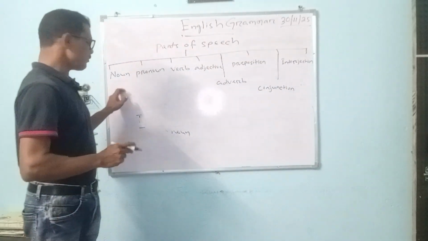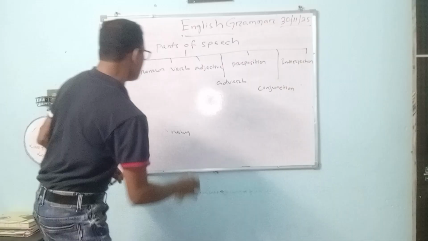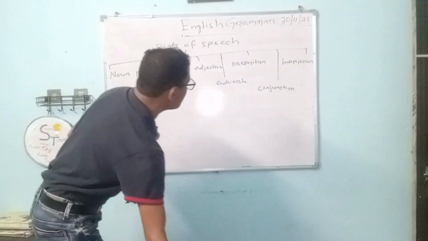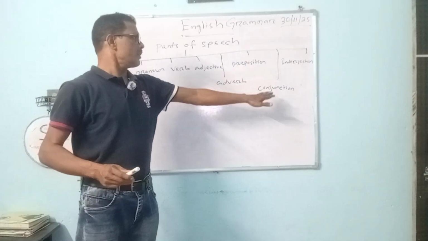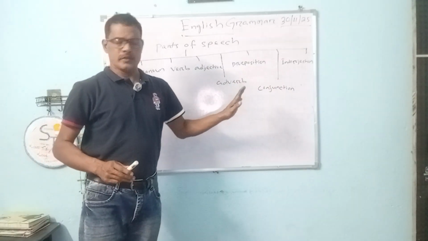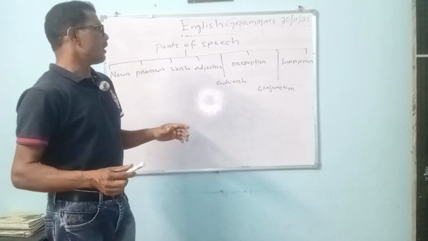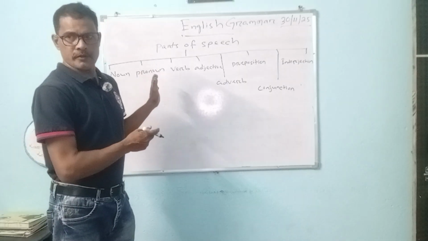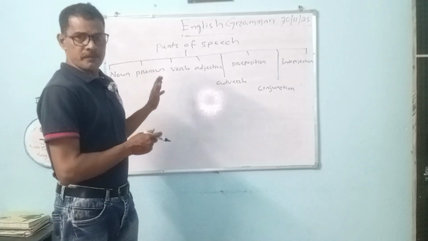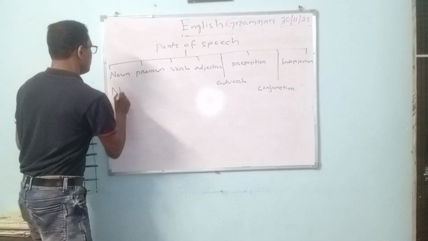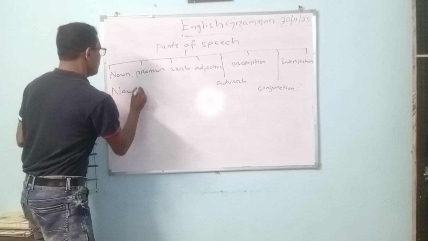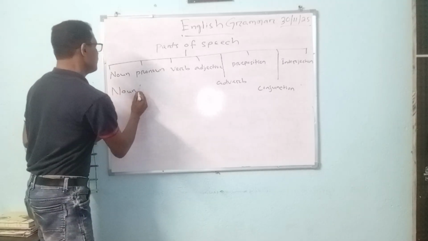So first one is the noun, second pronoun, and then comes the verb, then adjective, then adverb, then preposition, then conjunction and interjection. Sometimes some grammarian adds article as a part of speech. Okay, so now we will define briefly what is a noun.